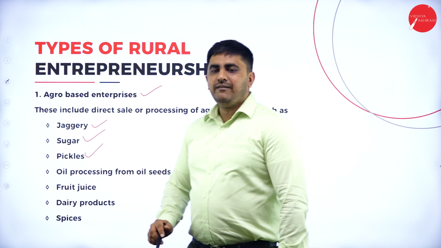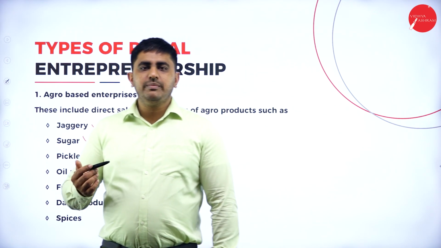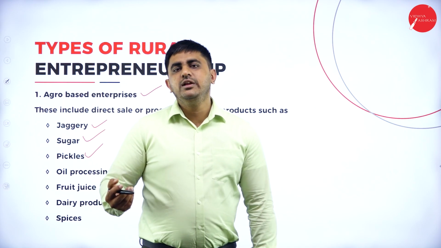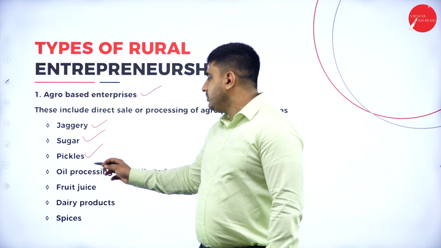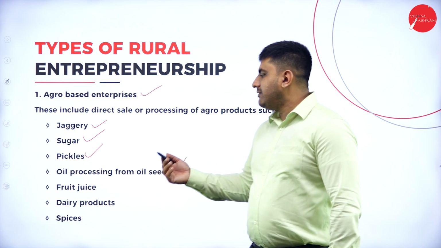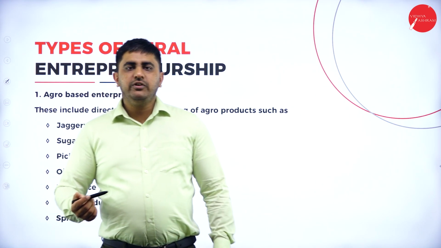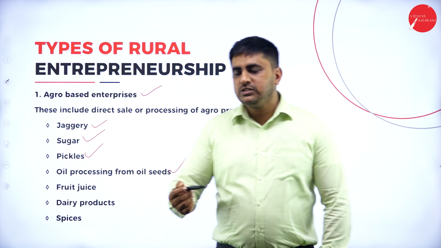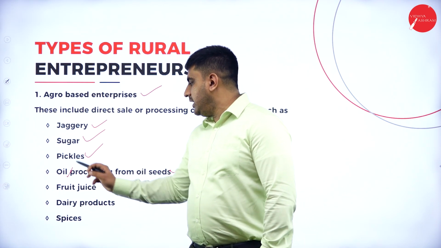Suppose you are having a mango farm, you can make use of your mangoes or lemons or any of that sort, and you can come out with your own brand of pickles. Oil processing from oil seeds. Suppose you have a flowers farm where you grow sunflowers, you can make use of it and you can come out with your own brand of oil.